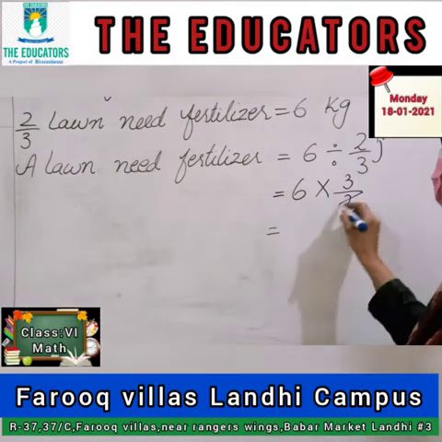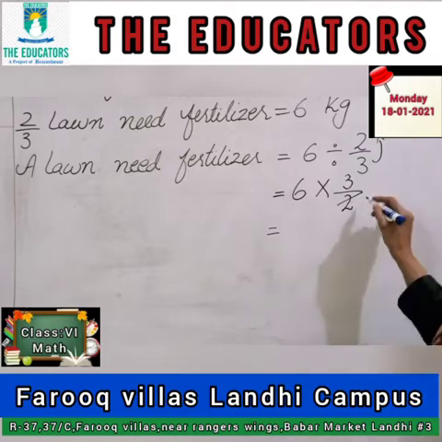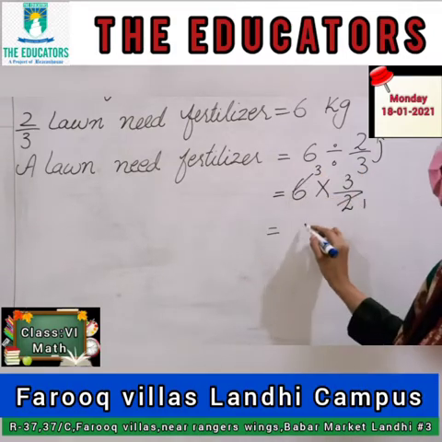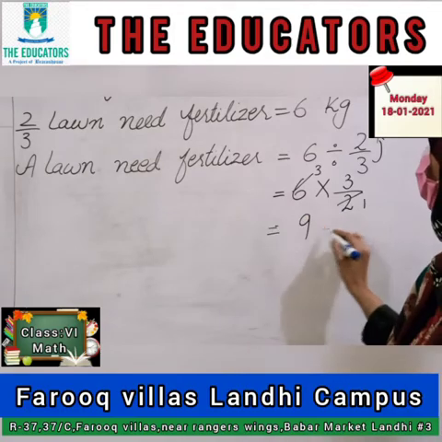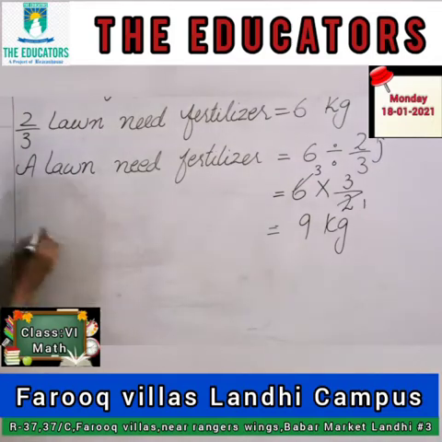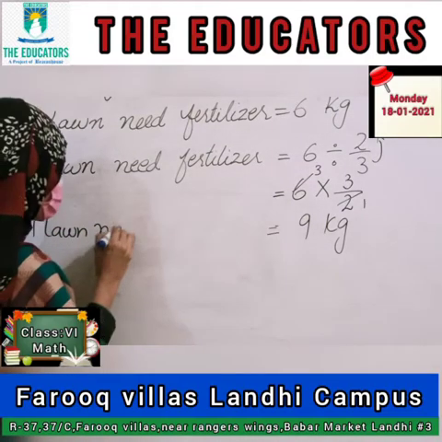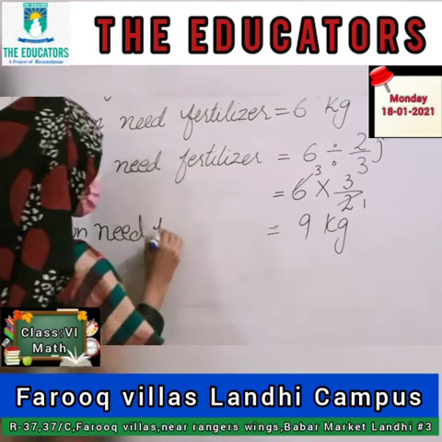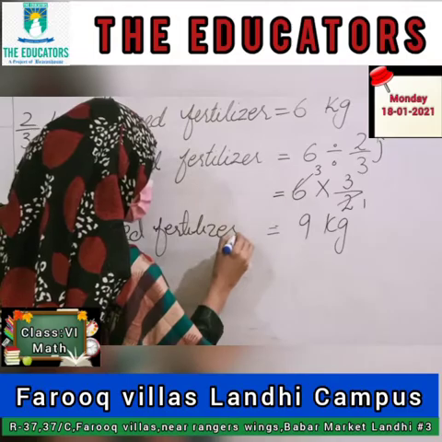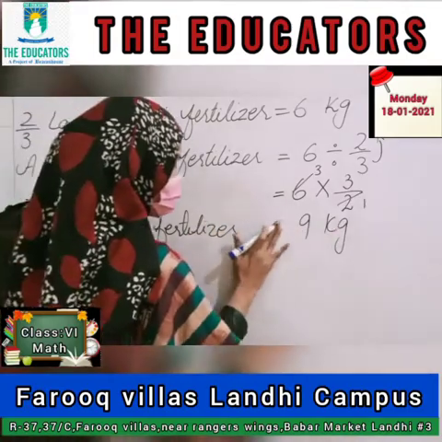I can cancel by any table. Now by the table of 2, 1 times 2 and 3 times 3 is 9. Okay, 9 kg. So the answer will be what? A lawn needs fertilizer 9 kg. Okay, this is your answer.